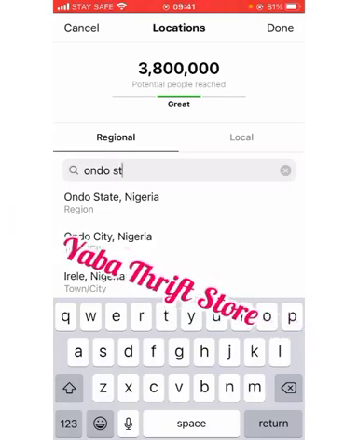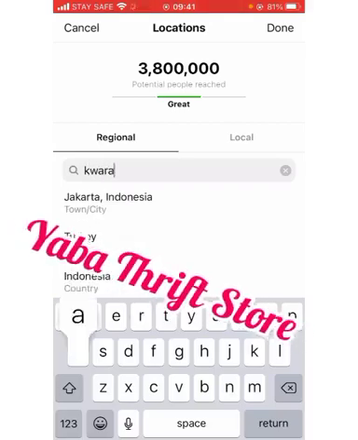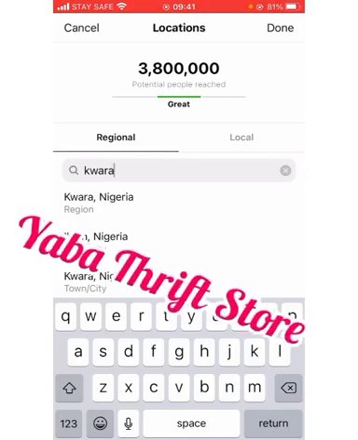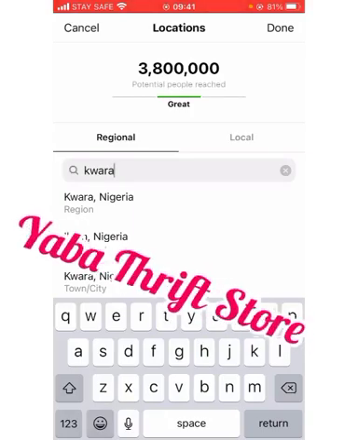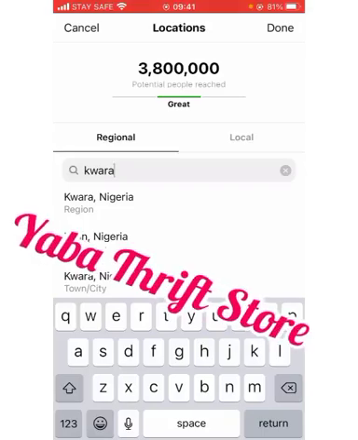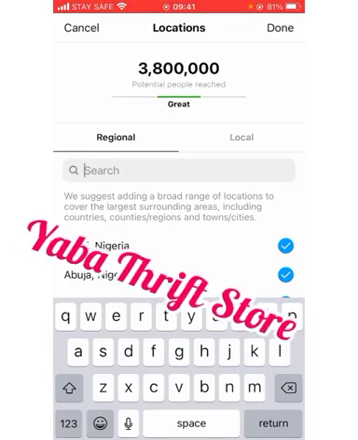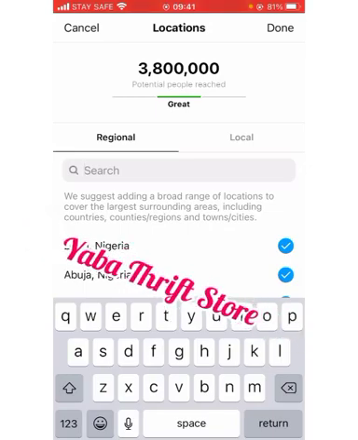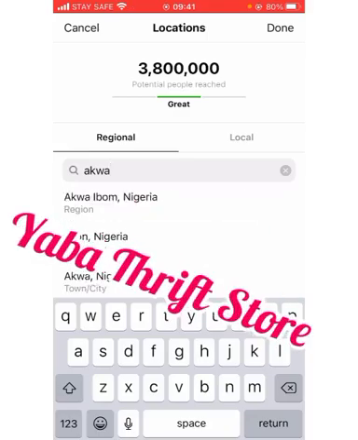Because apart from Akure being the capital and Ondo town, there are others. Let me use a state I'm fully aware of. For example, Kwara. You want to pick Kwara. You can't pick Kwara. You have to pick Ilorin. Why? Because we have different regions in Kwara State. We have Fate, we have Gakombi. Okay, sorry, I think I'm not going to use Kwara, because although I schooled in Ilorin, I did not explore any places outside. Okay, let's use Akwa Ibom. Yes, I think I'm quite familiar with Akwa Ibom.